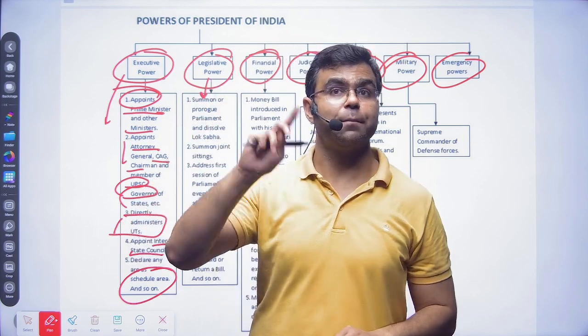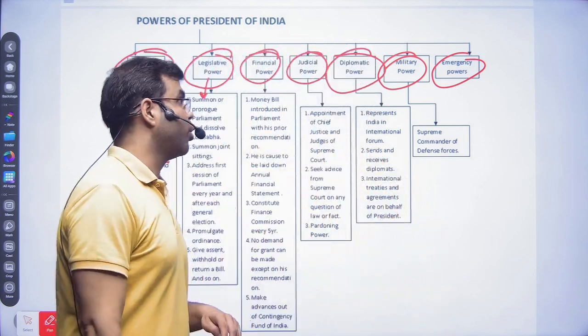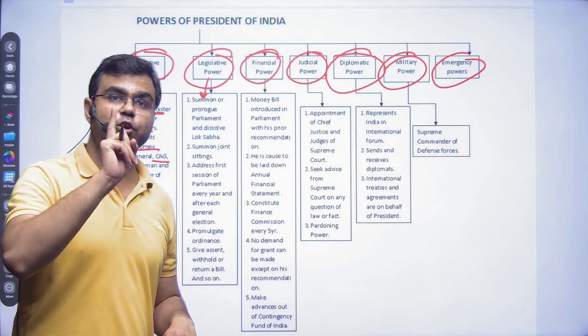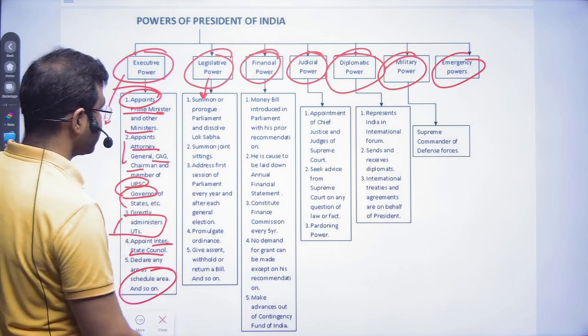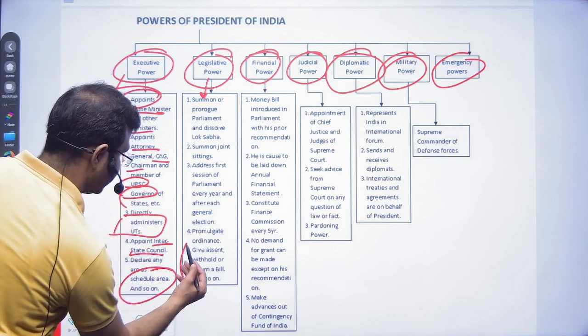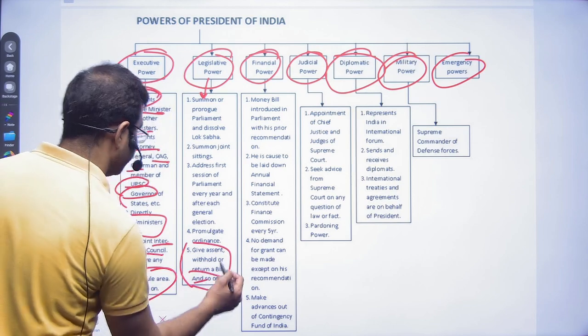Then only the bill becomes the act. Okay, so that is one legislative power of the president, giving assent, withholding or returning a bill, and so on.